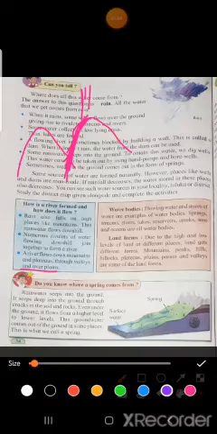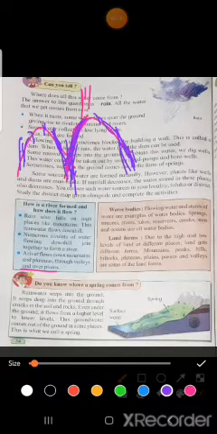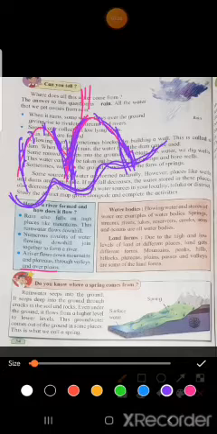Like this, the small rivulets will come downside. Yes or no? All the water from all small rivulets will come down and form a river here downside.